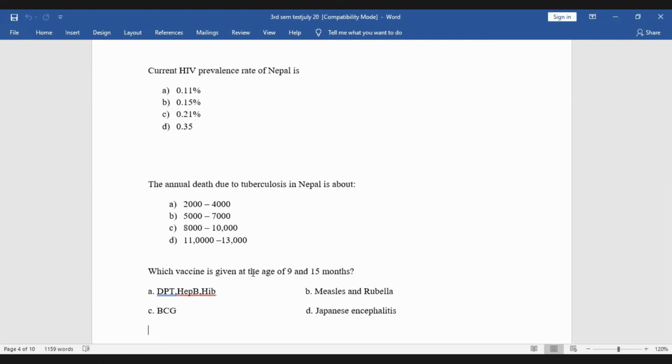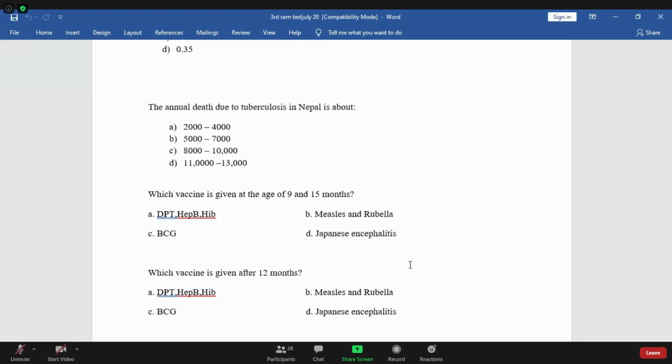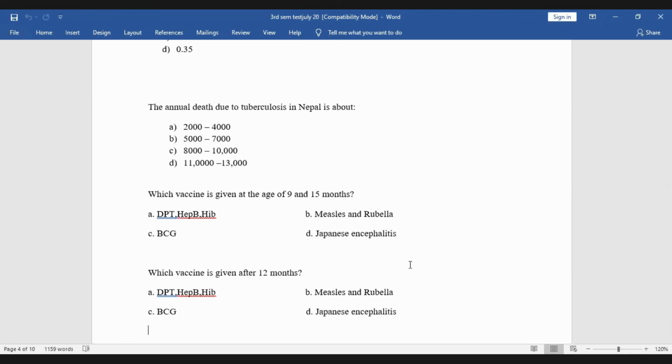Thank you. Another question for Abhishek. This is for you. Which vaccine is given after 12 months, or at 12 months, generally we say after 12 months? Which one is correct? C, BCG. Okay, option D, sir. Okay, next question for Romita.